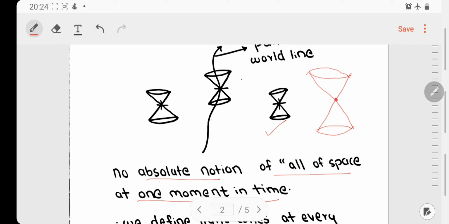If this is the light cone for event O and this is event A, which is outside the light cone of event O, then there will be certain set of observers for whom event O occurred before event A, and there will be certain set of observers moving relative to the first set of observers who will say that event A occurred before event O. Thus, there is no universal notion that which event occurred first.